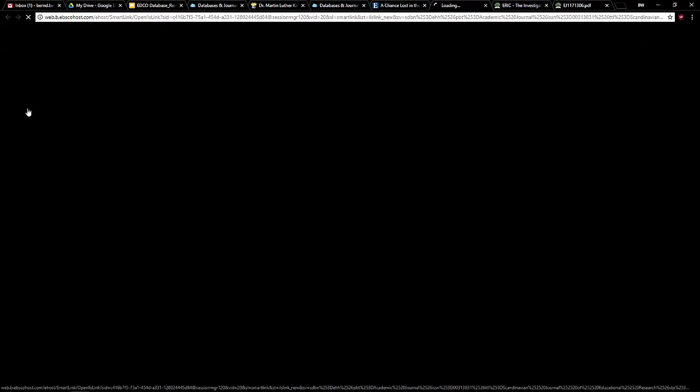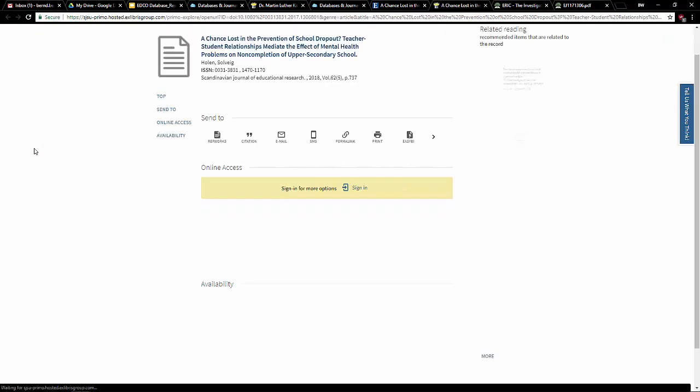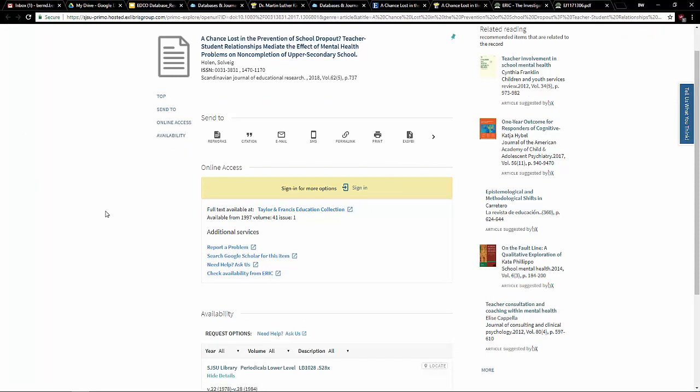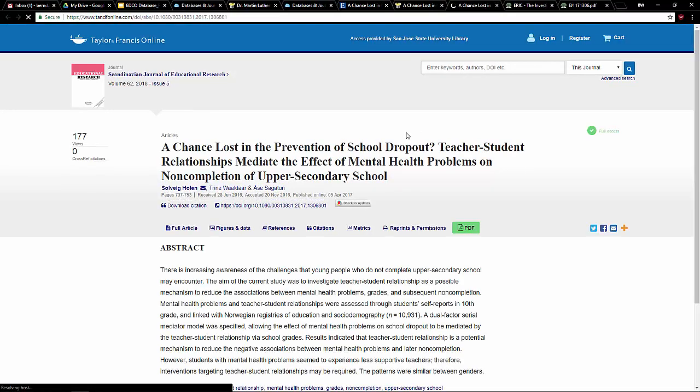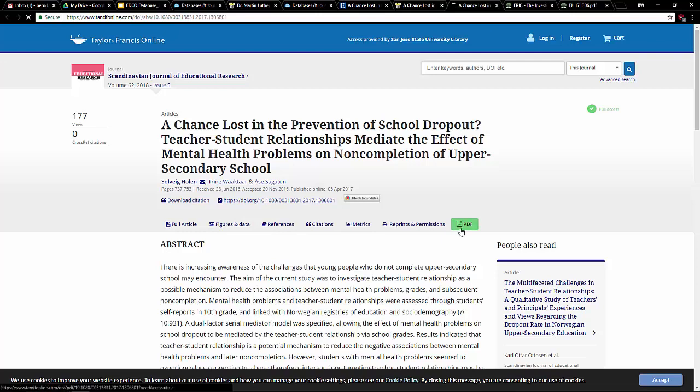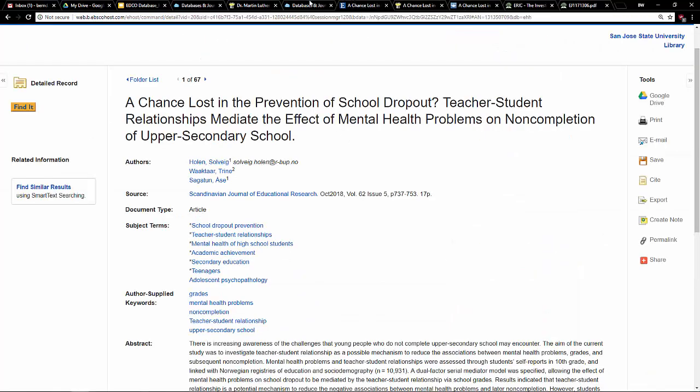button, and you're going to check the SJSU Libraries catalog, and a new window will pop up. If the article is available in another database, it'll show up here, okay? And you'll have to just click on that. It connects you to a new database that has the article where you can grab the PDF, okay? That's not going to happen every time though, because sometimes you're going to click on that Find It button